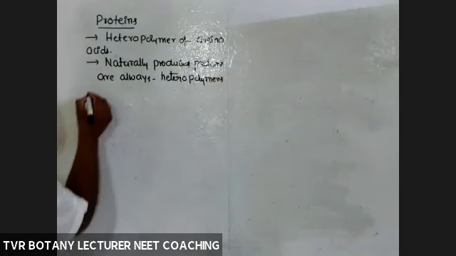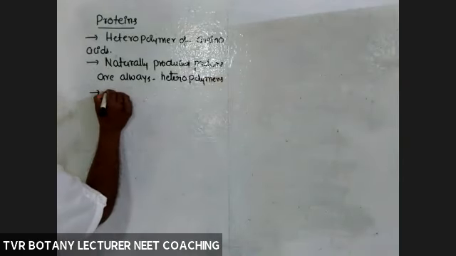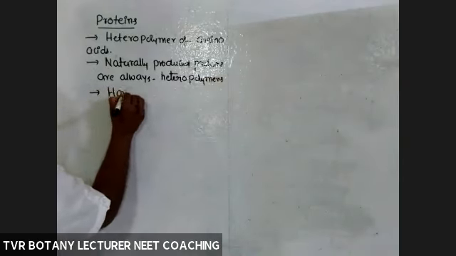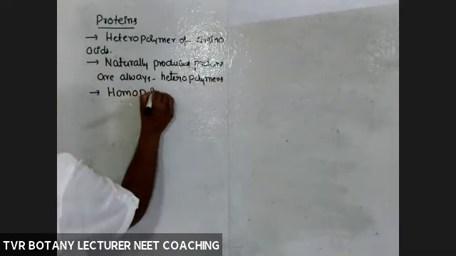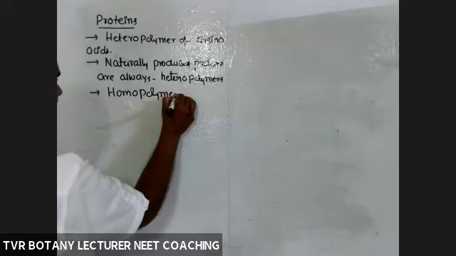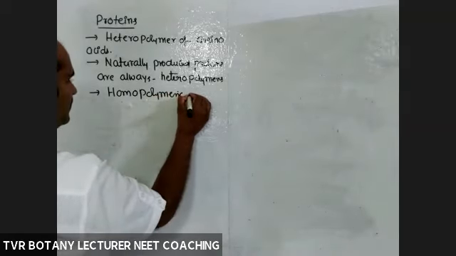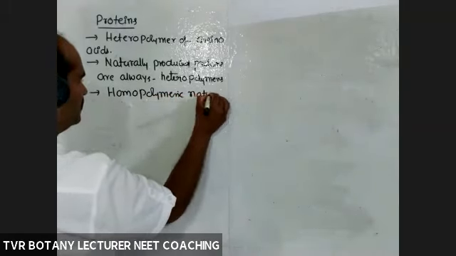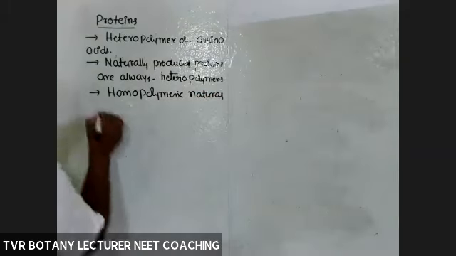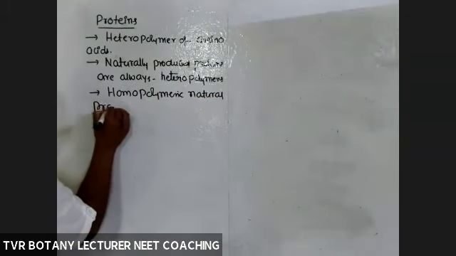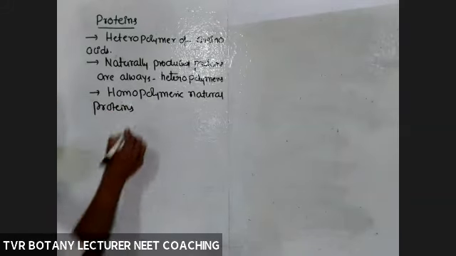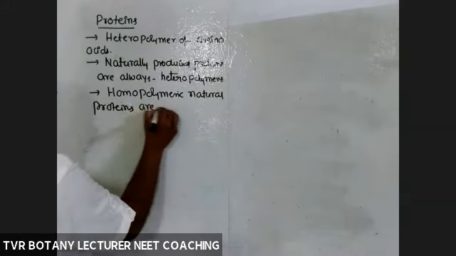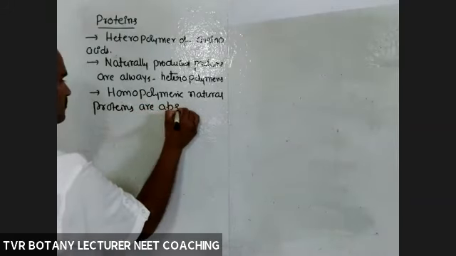So what is the meaning of that? Homopolymeric natural proteins are absent, not possible.